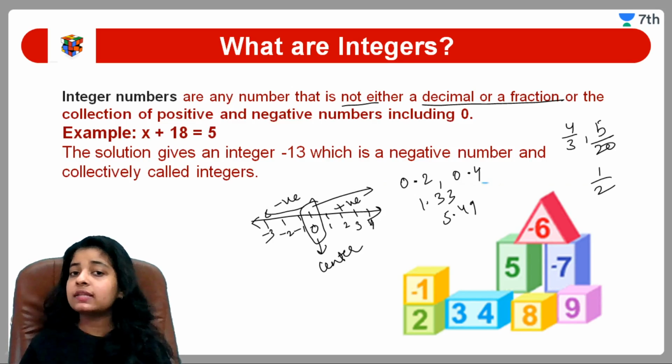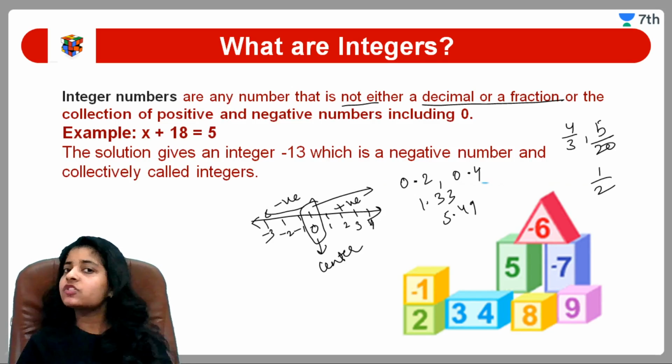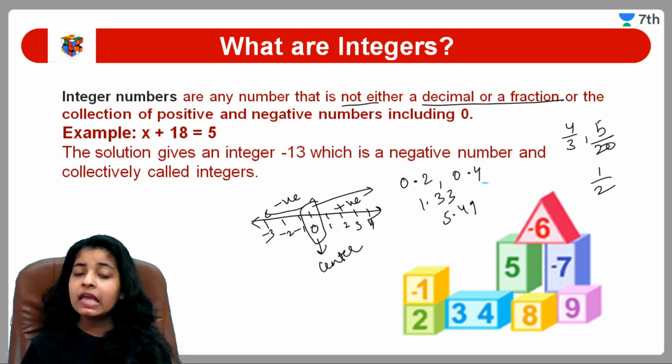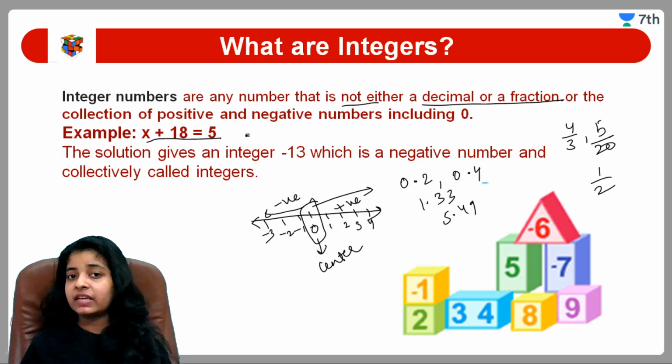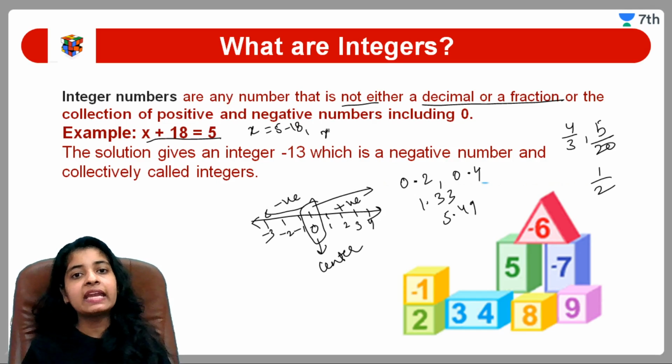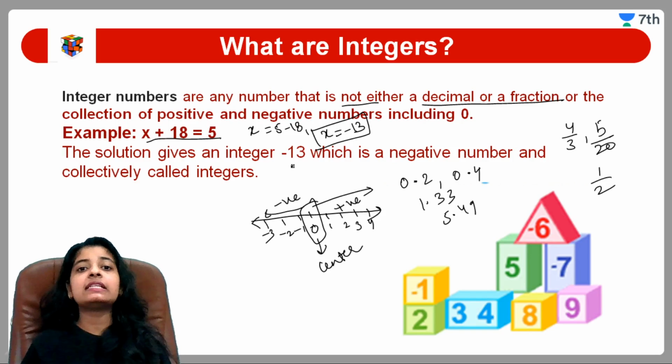So this is a number line and this is a brief introduction of integers. Now look at this example. We have solved here x plus 18 equals 5. After solving it, we will get x equals 5 minus 18, where we will get x equal to -13.